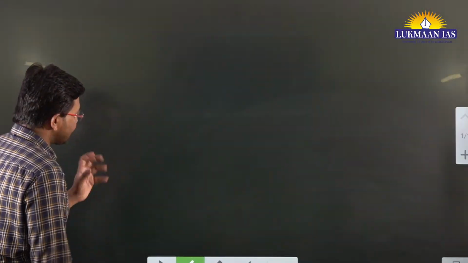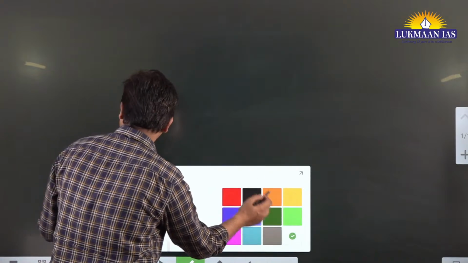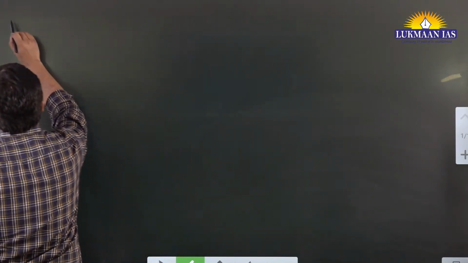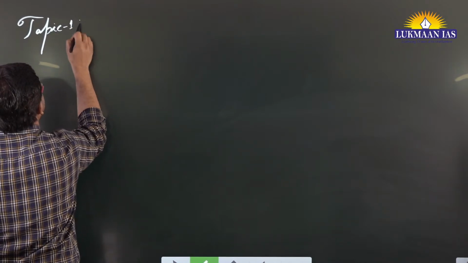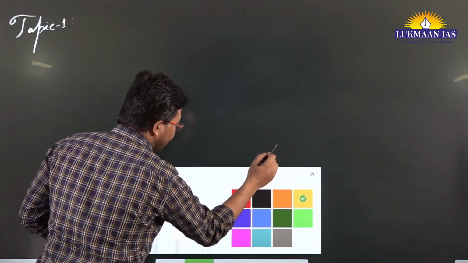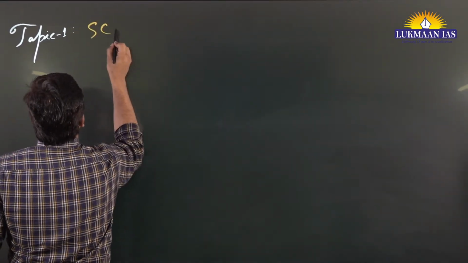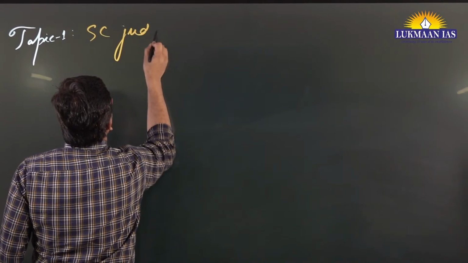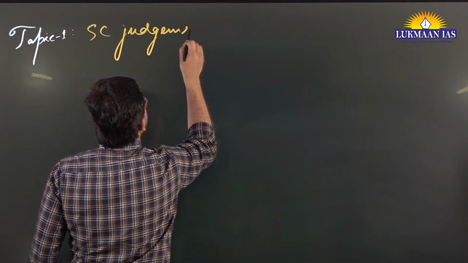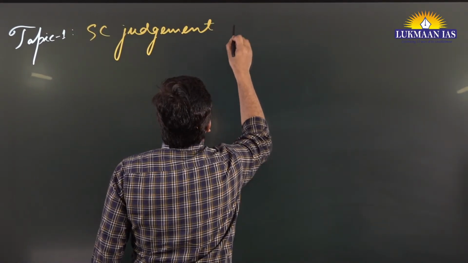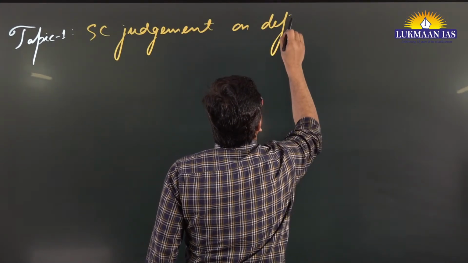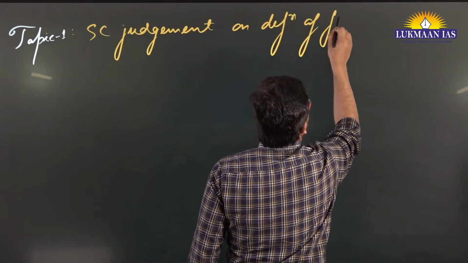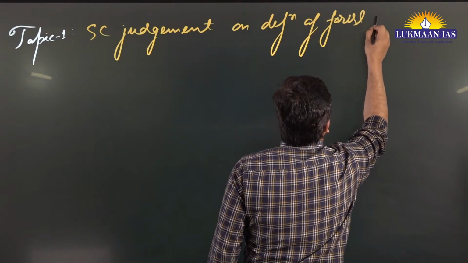So here, to understand this particular topic, let me write it down for your purpose. I'll be writing some important things from this topic. It is a Supreme Court judgment on the definition of forest.